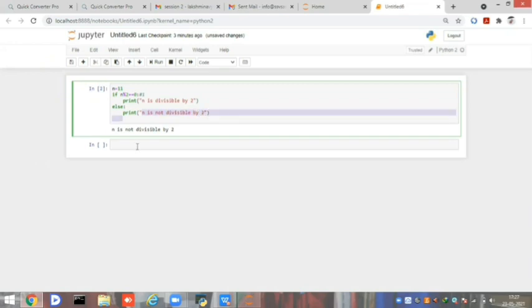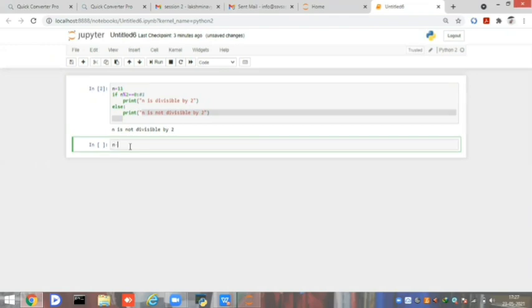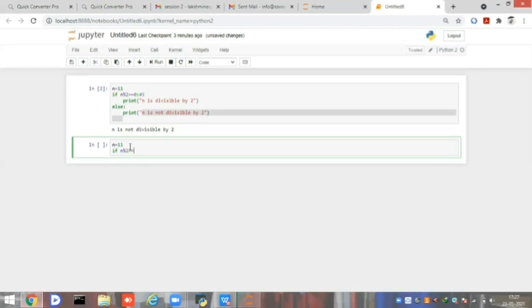In the same way, I am checking for two conditions, that n is divisible by 2 and n mod 4. Now I am taking the example of n equal to 11. I am checking if n mod 2 equal to 0, I am printing n is divisible by 2.